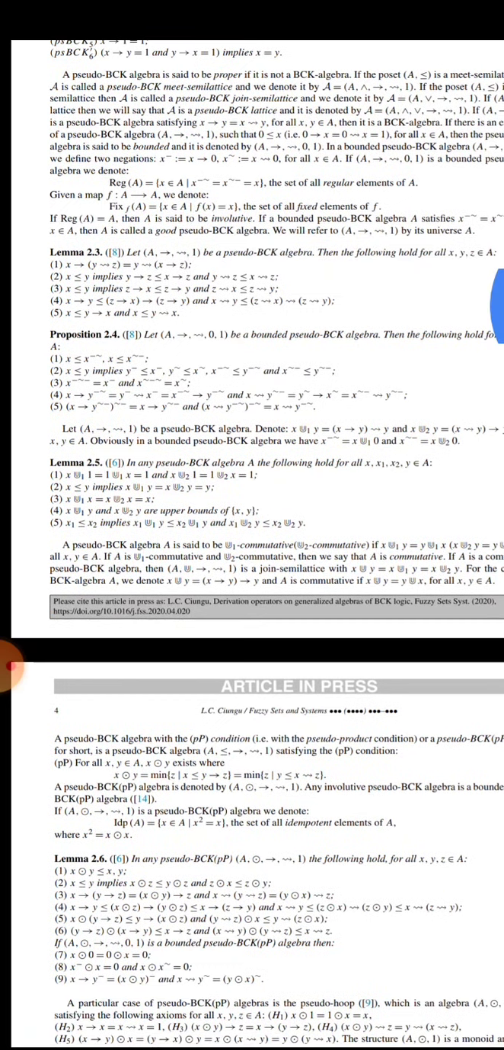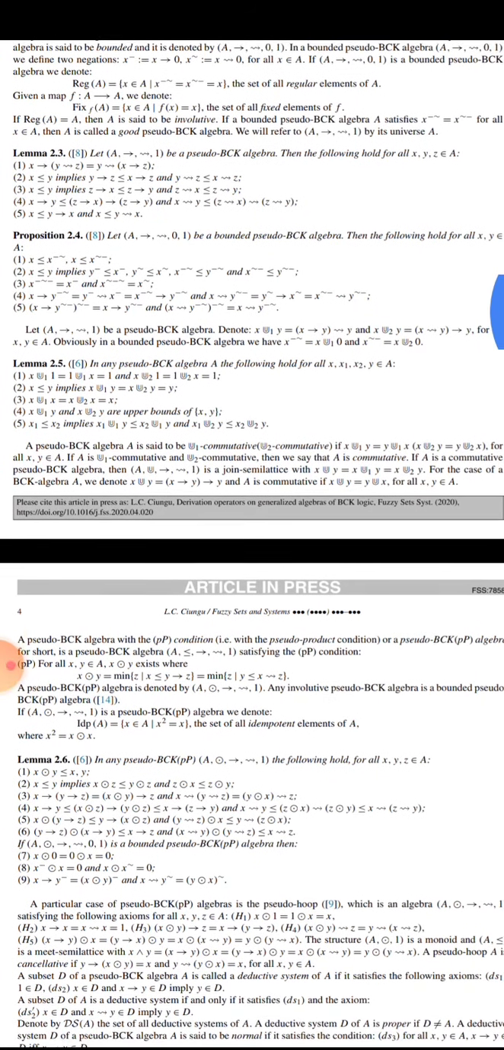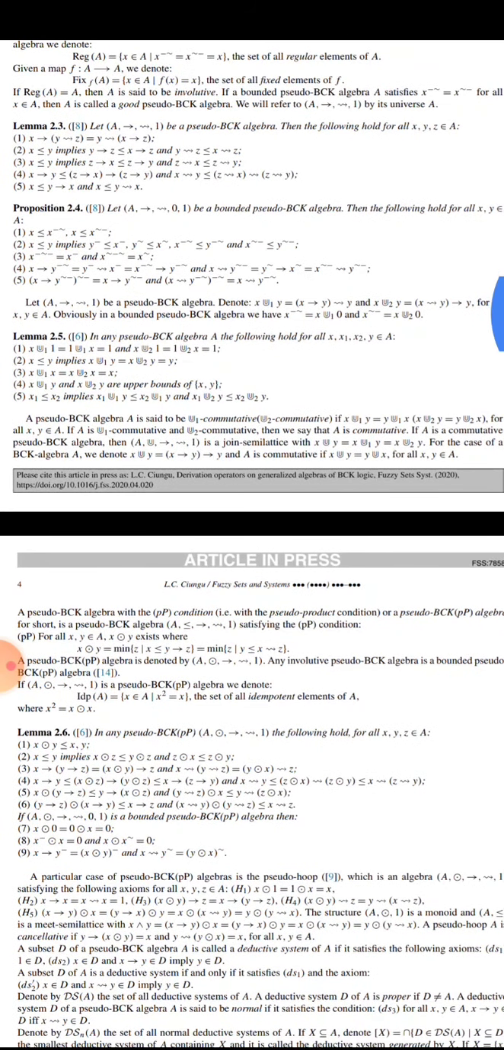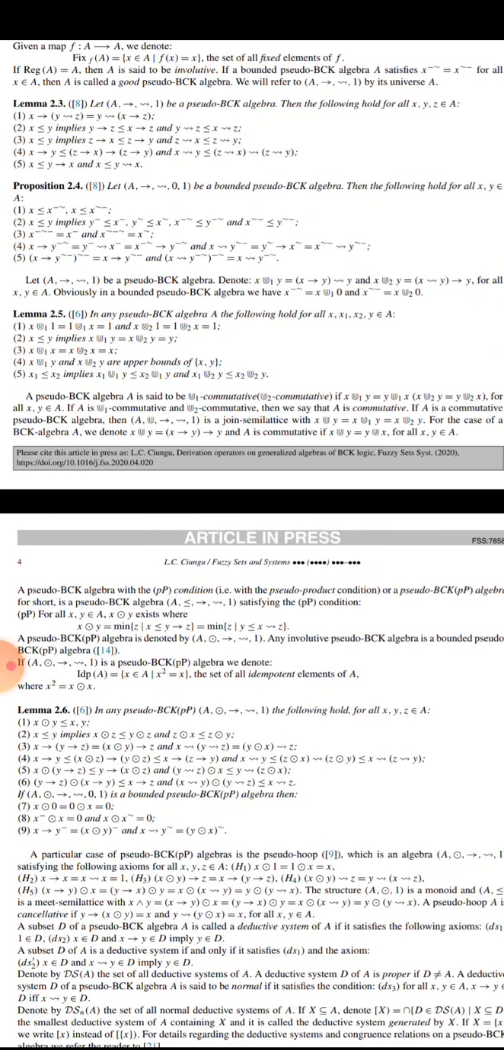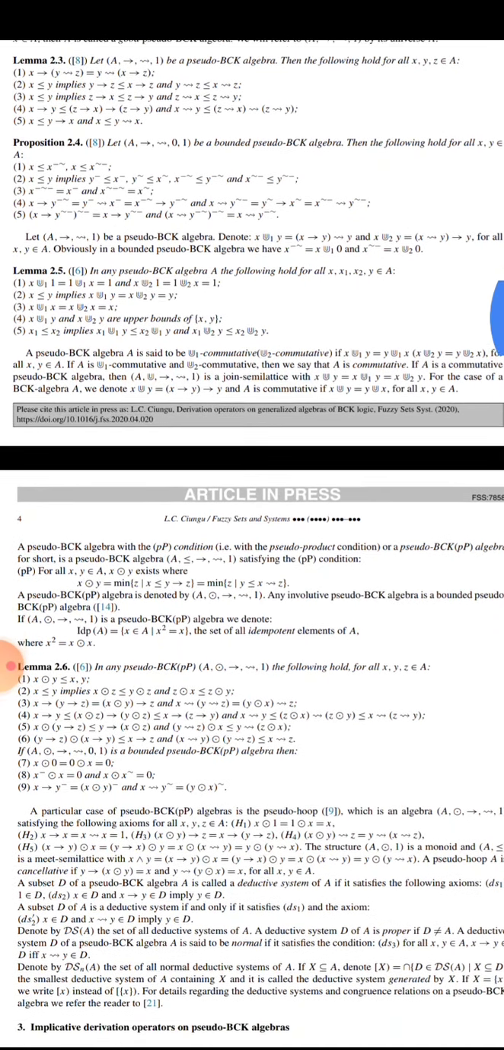for all x, y, z. If A is a pseudo basic algebra, then the following conditions must be satisfied. These hold, as we have discussed before this. Proposition 2.4: let A be a bounded pseudo basic algebra, then the following hold for all x, y. These conditions must hold.